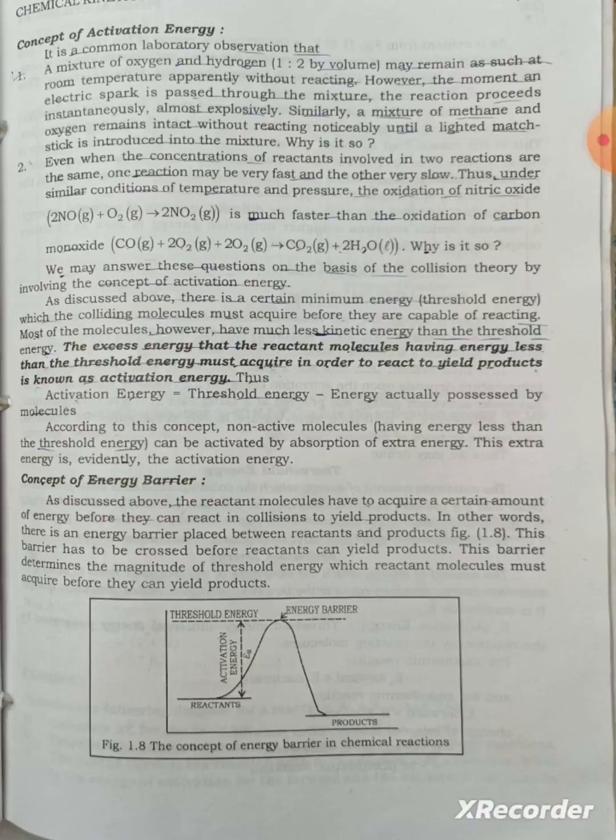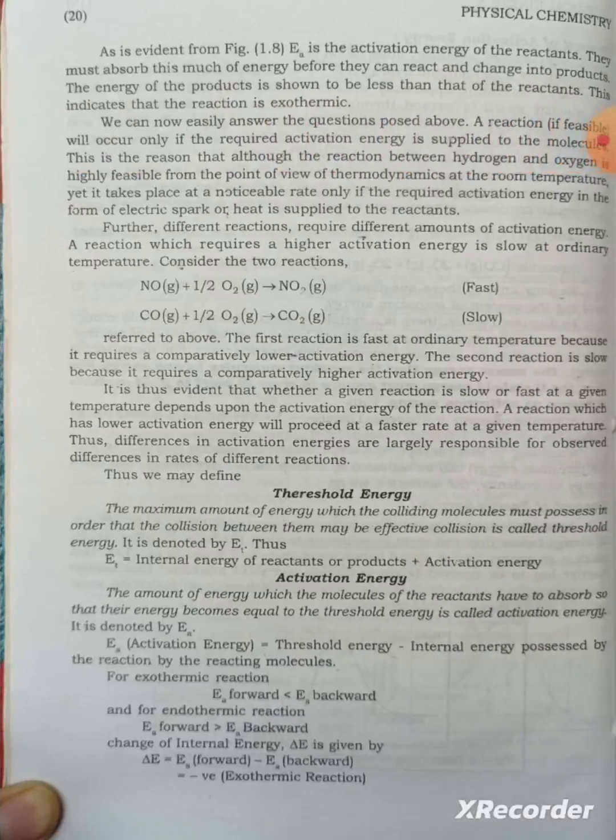This barrier determines the magnitude of threshold energy which reactant molecules must acquire before they can yield product. As is evident from figure 1.8, EA is the activation energy of the reactants. They must absorb this much energy before they can react and change into product. The energy of the product is shown to be less than that of the reactants. This indicates that the reaction is exothermic.